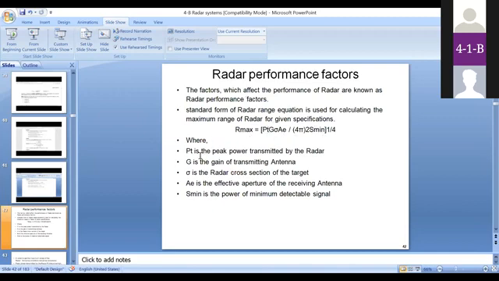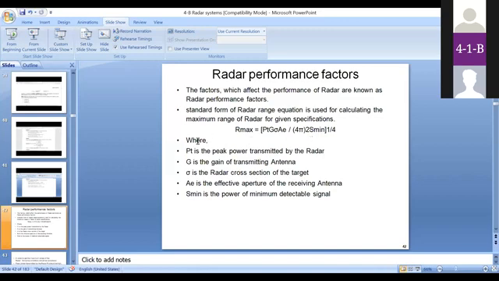Pt is the maximum power transmitted by the radar system, which is directly proportional to R max, and the gain of the antenna also influences the performance. Effective aperture, sigma, S minimum, all of these influence the radar range equation. It is clearly shown by observing this equation. So these are called radar performance factors.